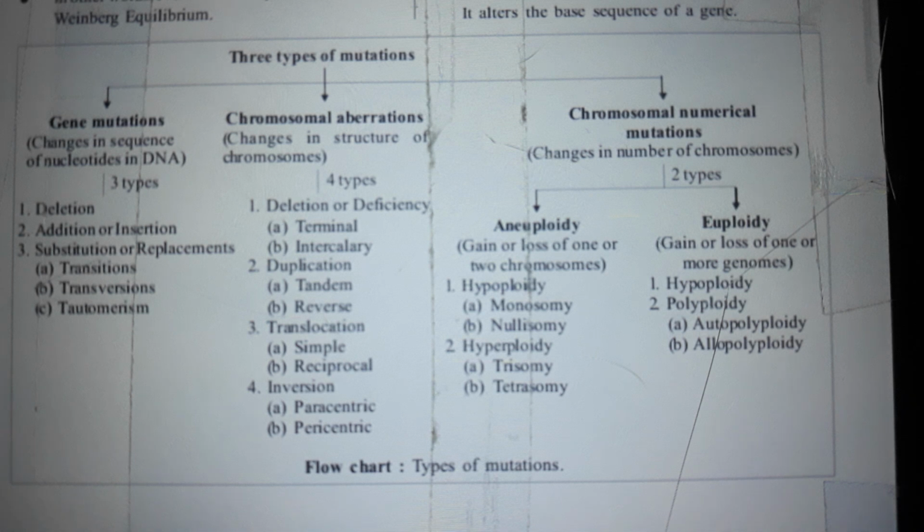In chromosomal aberrations, with changes in the structure of chromosomes, you have 4 types: deletion or deficiency, terminal and intercalary; duplication, tandem and reverse; translocation, simple and reciprocal; and inversion, paracentric and pericentric.